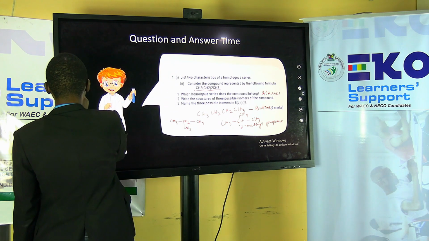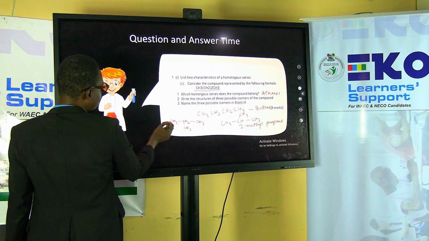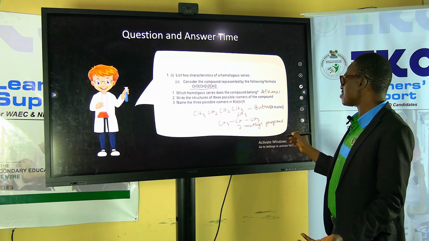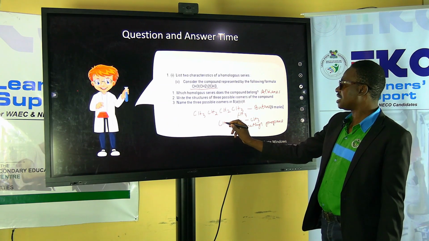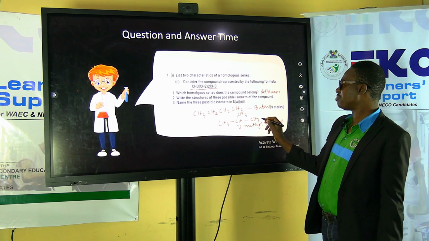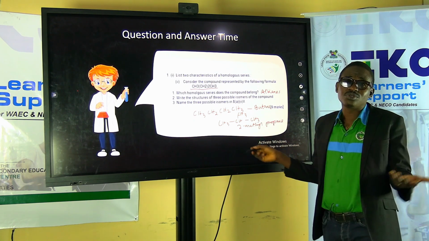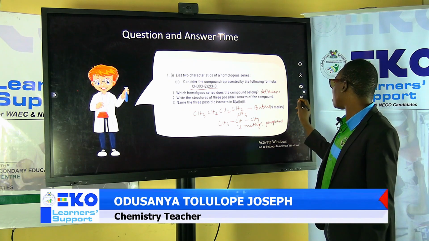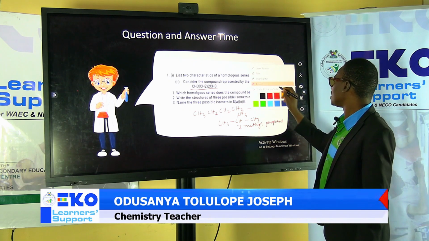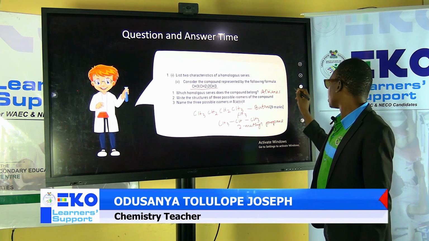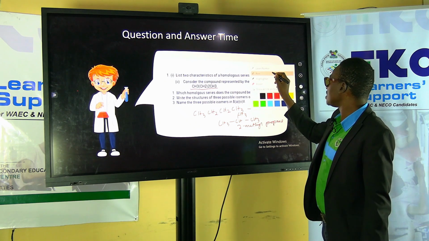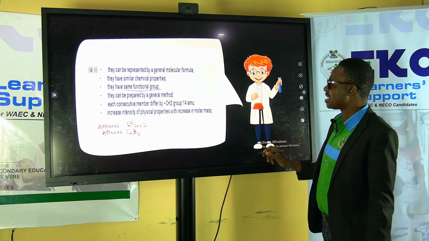So what we can do in this particular case, it can't go more than this, because if you put it here, it still gives you the same thing. If you put it here, it still gives you the same thing. So probably we only have 2 isomers in that particular compound. Okay, on that particular note, let's see what again we have.